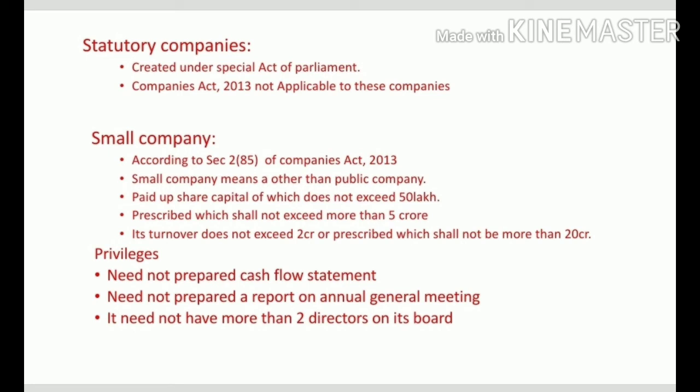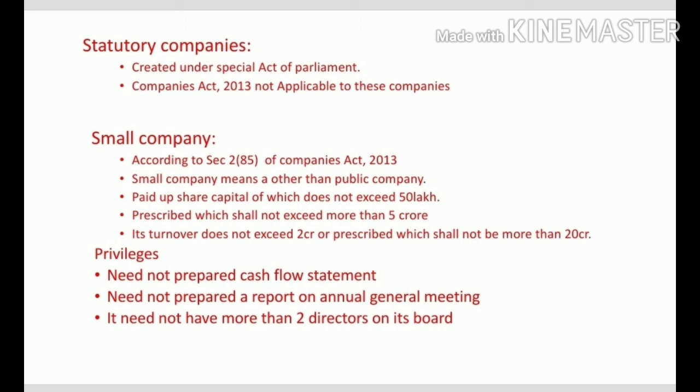So a small company means, other than a public company, its paid up capital does not exceed 50 lakhs, the prescribed capital shall not be more than 5 crore, and its turnover does not exceed 2 crores, or the prescribed turnover shall not be more than 20 crore. So these types of companies are considered small companies.